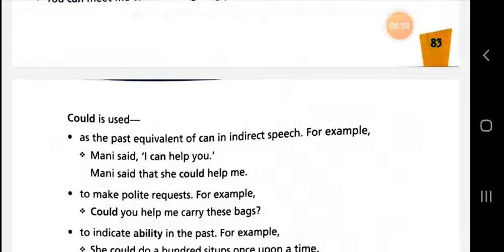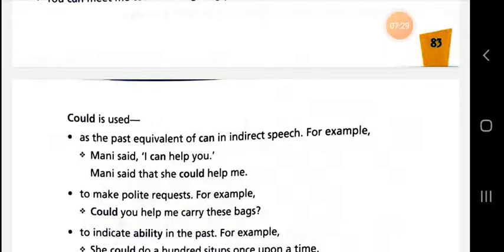If you write a sentence in indirect speech, then as you can use can in direct speech, you can use could as the past of can in indirect speech. Mani said, "I can help you." Mani said that she could help me.